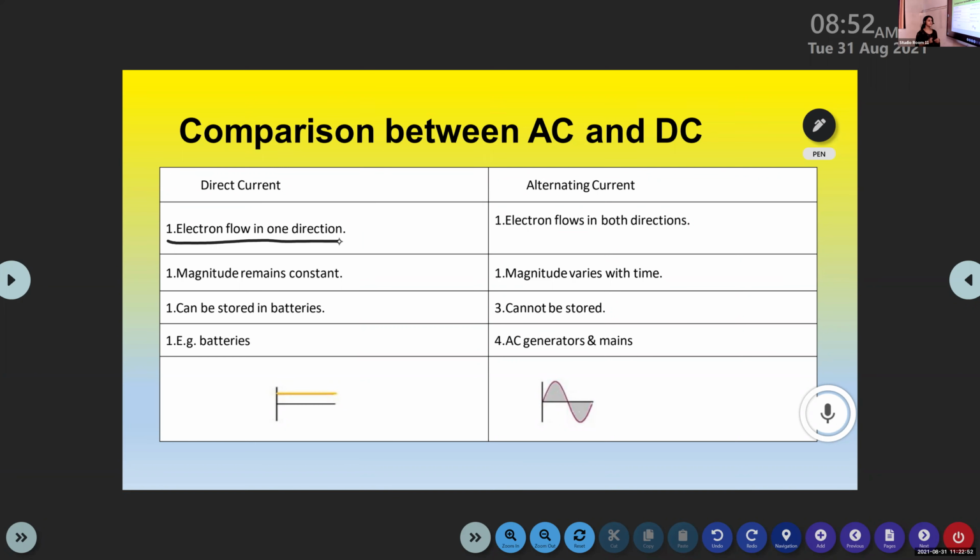In direct current, the magnitude remains constant. But in the case of alternating current, the magnitude varies with respect to time. It oscillates between a maximum and minimum value.